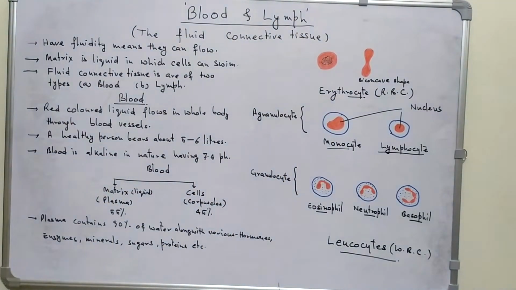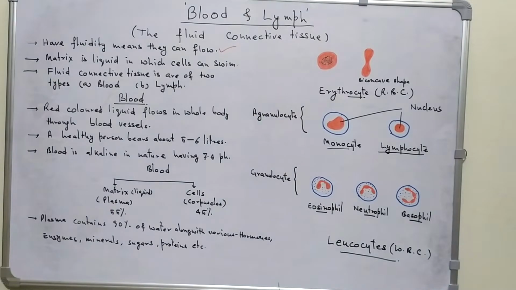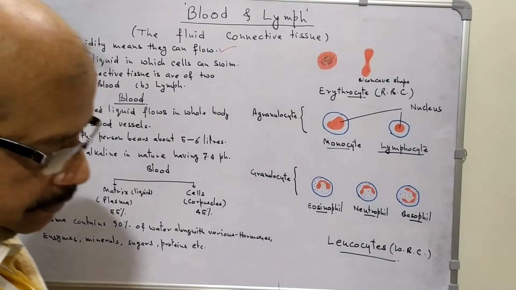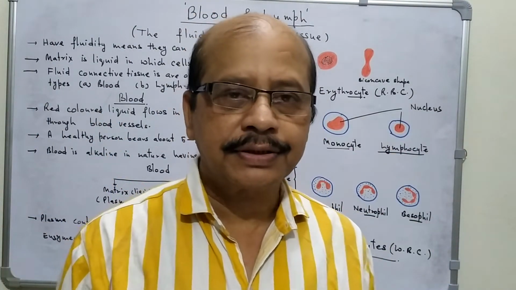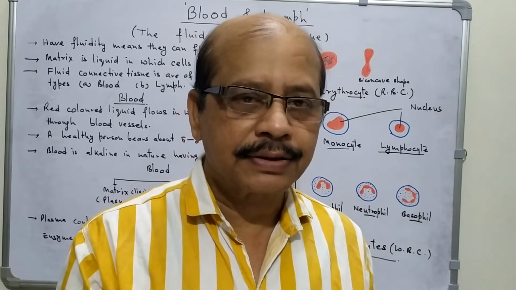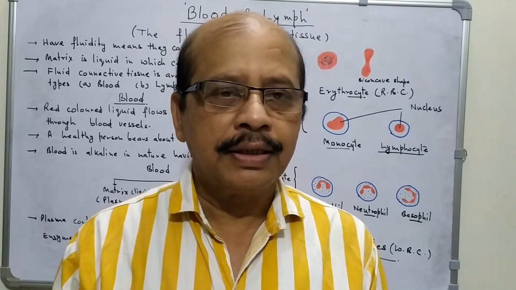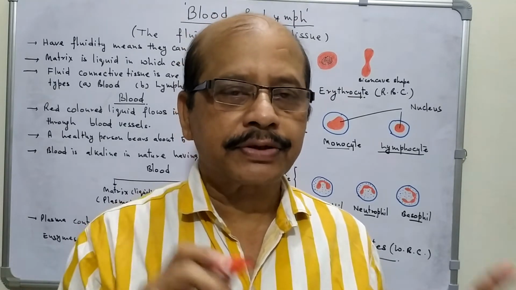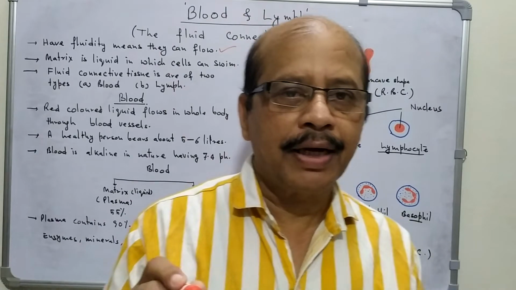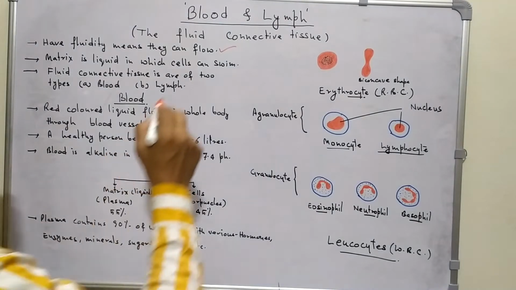Now fluid connective tissue have fluidity, means they can flow. Fluidity means they can flow from one place to other. Matrix is liquid here. As you know that the connective tissue is made up of two parts. First is matrix and second is cells. The nature of tissue depends on the nature of matrix. As in case of bones, the matrix was solid, so bones are solid. Here the matrix is liquid, so tissue is liquid. Matrix is liquid in which cells can swim.